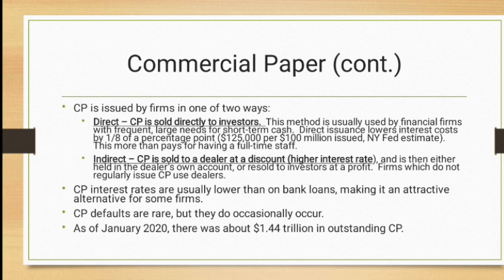There is no discount when commercial papers are bought by an investor directly, but when commercial papers are bought indirectly by a dealer, the dealer discount is there. The dealer is given a discount on such buying and selling, and that is the dealer's profit margin as well. So commercial paper issued to an investor has no discount, and commercial paper issued to a dealer has a bit of discount, right? As of January 2020, there was about $1.44 trillion outstanding in commercial paper issuance against the different companies working in Pakistan.